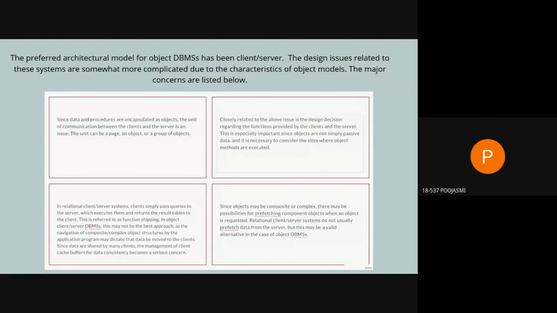And some objects may be composite and more complex. So we have a possibility of prefetching the component objects when the object is being requested. In relational client server systems, they actually do not prefetch the data from the server. So this is also a concern we need to look at.